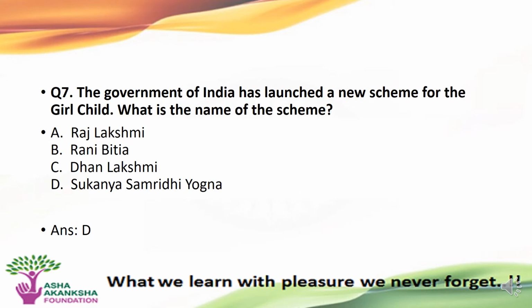The next question is, the Government of India has launched a new scheme for the girl child. What is the name of the scheme? The options are A. Raj Lakshmi, B. Rani Bitia scheme, C. Dhan Lakshmi scheme, or D. Sukanya Samridhi Yojana. The correct answer to this question is option D, that is Sukanya Samridhi Yojana. So now let us understand about this Sukanya Samridhi Yojana.